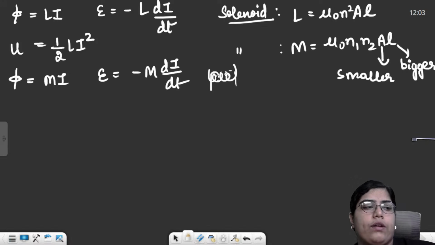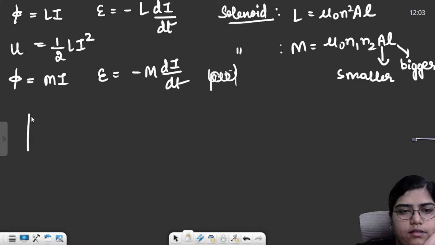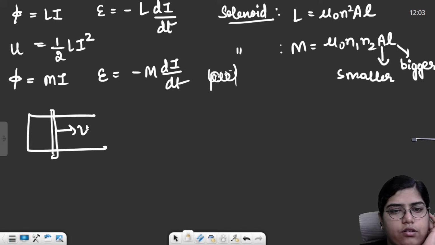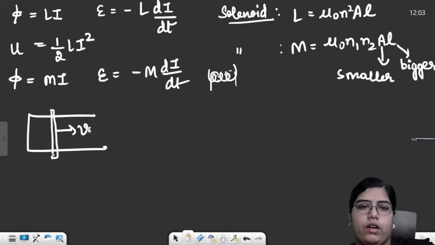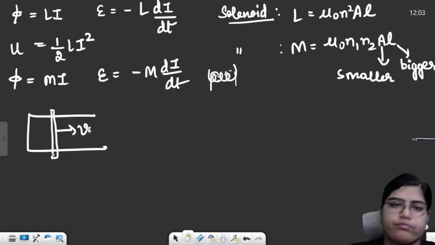There was one more thing, on which you might get a numerical: the moving wire experiment, which was actually performed. In this, they might ask you that you're moving this rod with a velocity v over a U-shaped frame. What will be the resistance? What will be the current? What will be the force? What will be the power?